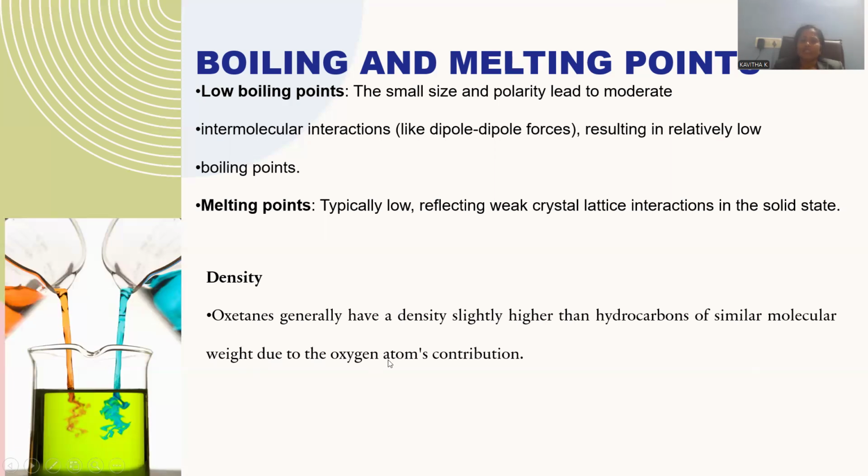Density. Oxygenated molecules generally have densities slightly higher in comparison to hydrocarbons because of the oxygen. Oxygen is a kind of polar atom so that it is able to bind the molecules to a certain extent, so that proximity among the molecules is certainly higher in comparison to the normal hydrocarbons. Hydrocarbons are non-polar in nature. Their densities are somewhat less in comparison to this oxygen molecule because of the existence of oxygen and its polarity, which matters for higher density in comparison to the normal hydrocarbons.